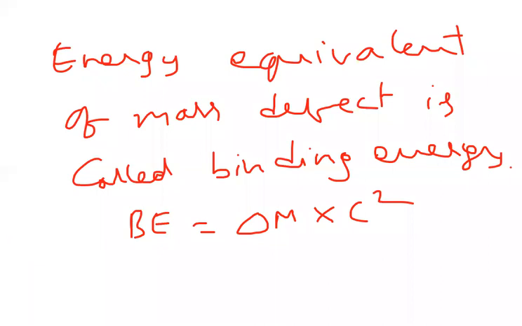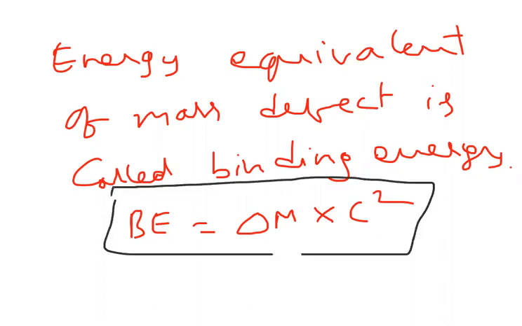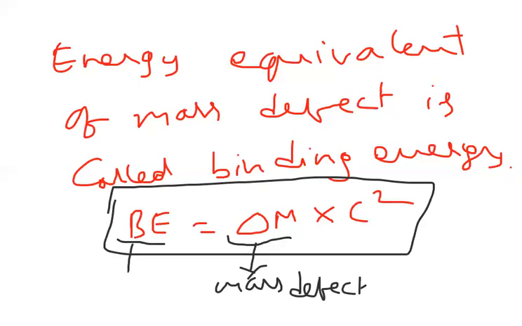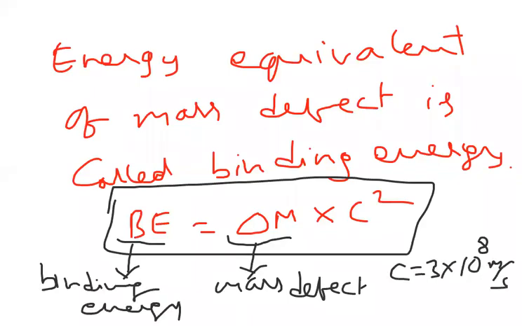So binding energy is delta M into C square, where delta M is the mass defect, B is called binding energy, and C is the speed of light, whose value is 3 into 10 power 8 meter per second.